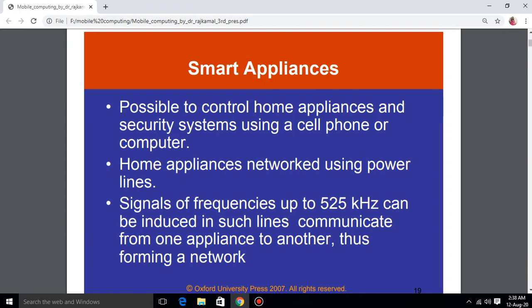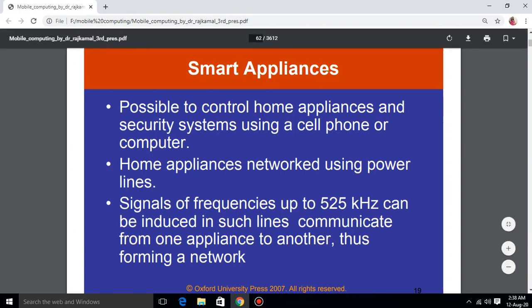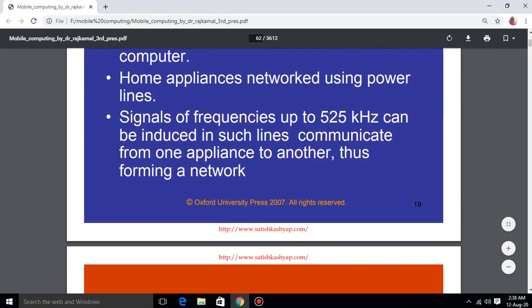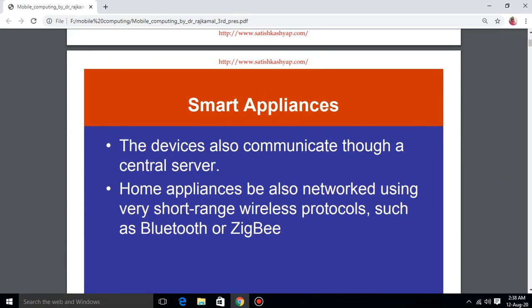So signals of frequency up to 525 kilohertz can be introduced in such lines and communicate from one appliance to another, thus forming a network. The devices also communicate through a central server. Home appliances can also be networked using very short range wireless protocols such as Bluetooth or Zigbee.